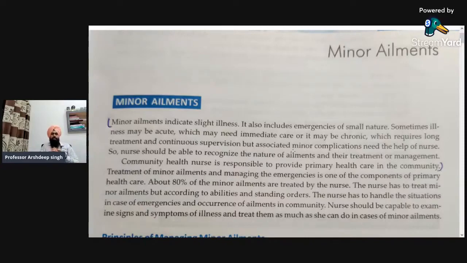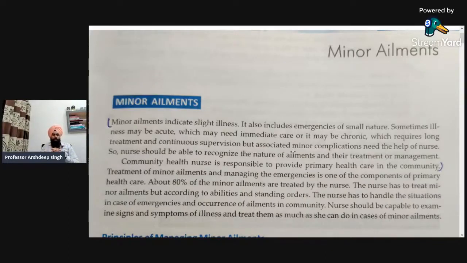First of all is the introduction. Minor ailments are minor types of infection or disease which normally affect us at home or in different situations, for example headache, fever, nausea, mild types of burns, drowning, earache, and toothache. These are some of the examples of minor ailments, which I will explain later.